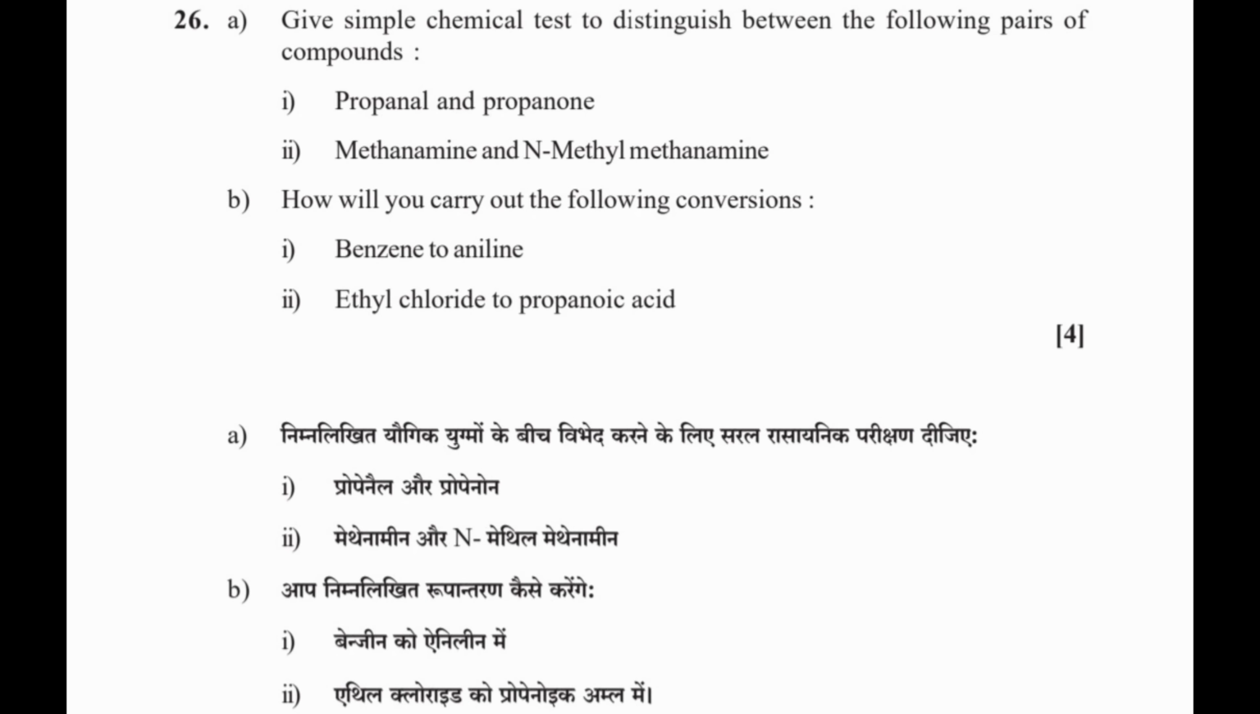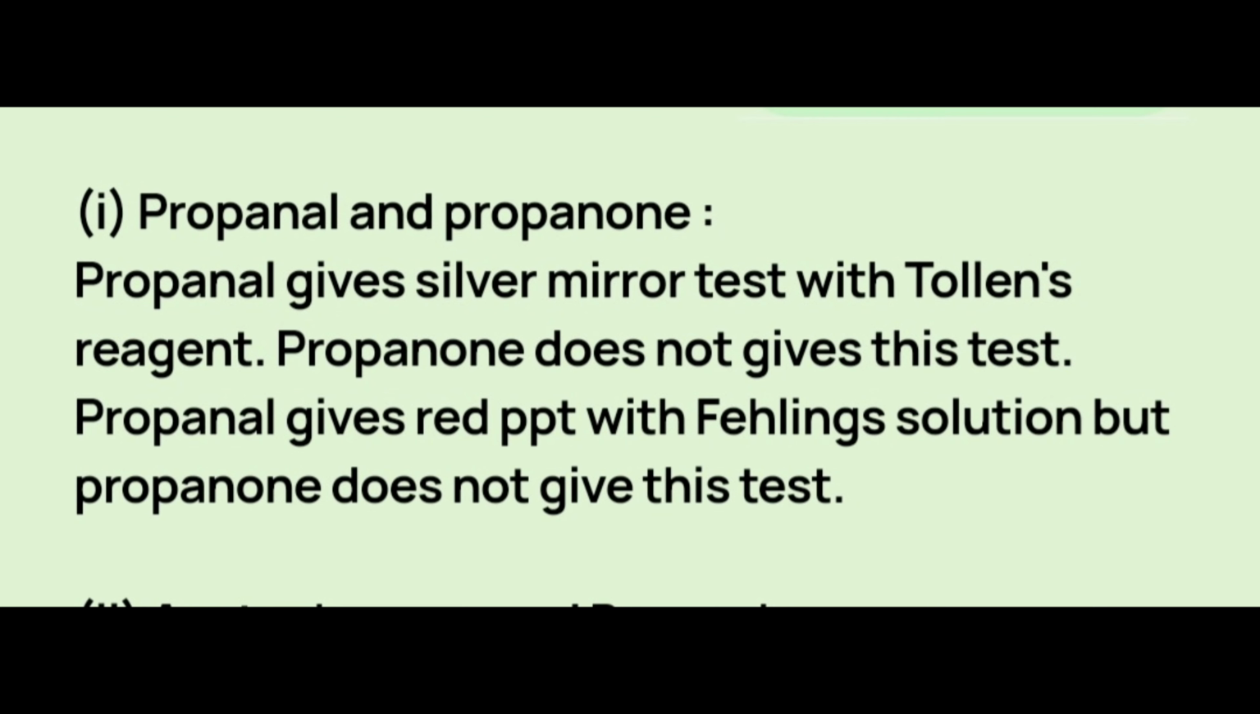Question 26a. Give a simple chemical test to distinguish between the following pairs of compounds. 1. Propanal and propanone. 2. Methylamine and dimethylamine. Answer. Propanal gives the silver mirror test with Tollens' reagent. Propanone does not give this test. Propanal gives a red precipitate with Fehling's solution, but propanone does not give this test.